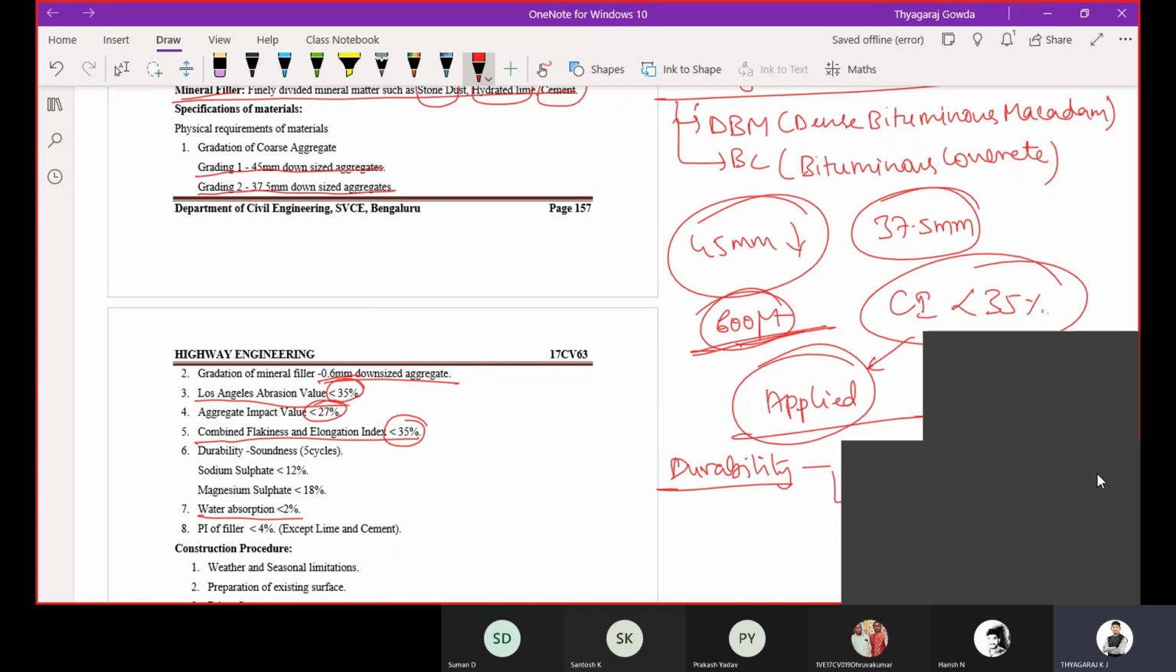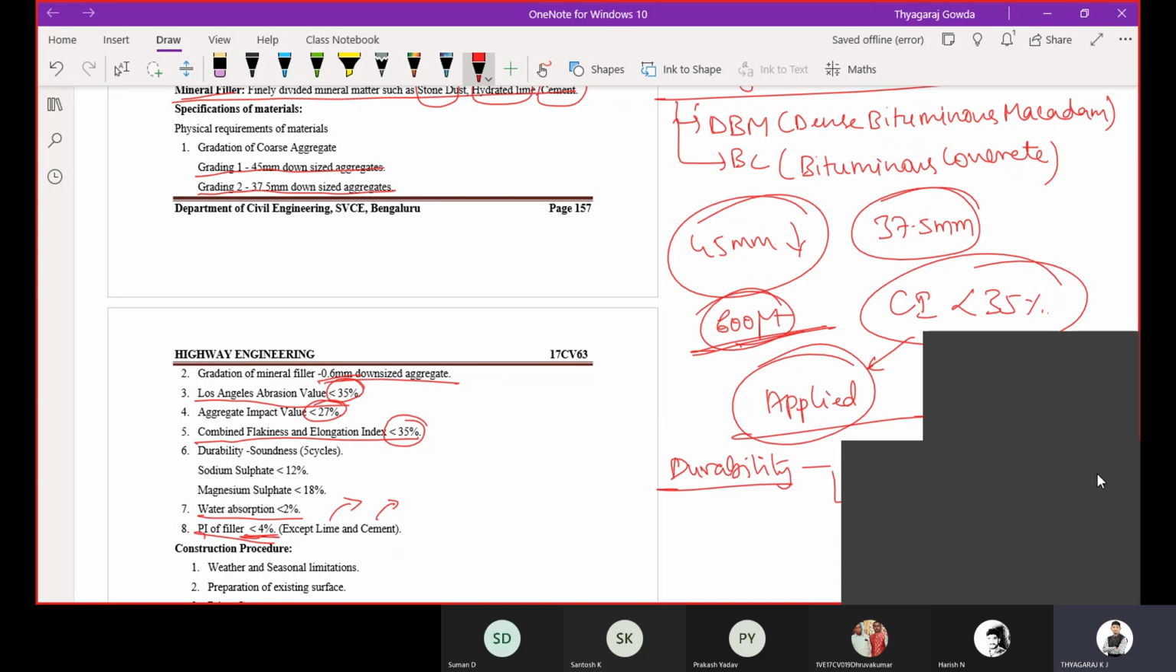Then PI of filler, that is the plasticity index of filler, should be less than 4%. Only if it is lime or cement can you go directly without conducting the PI test. If it is other than lime and cement, you have to check the plasticity index of the filler. So these are some physical requirements of the material which we are going to use in dense bituminous macadam construction.